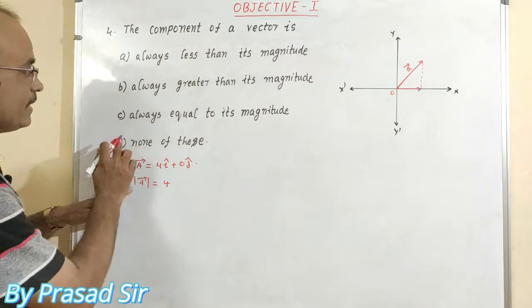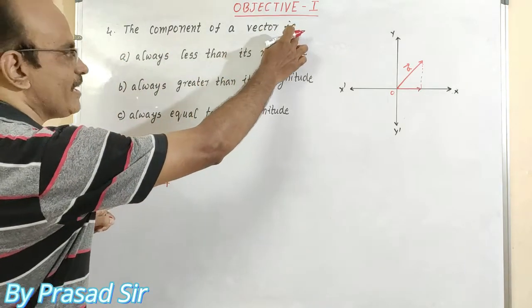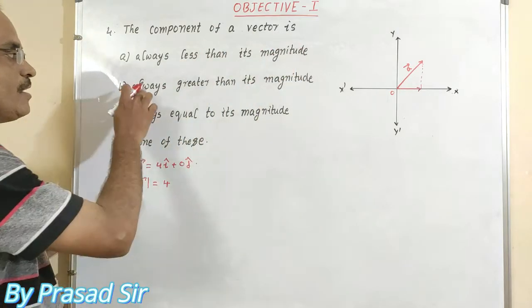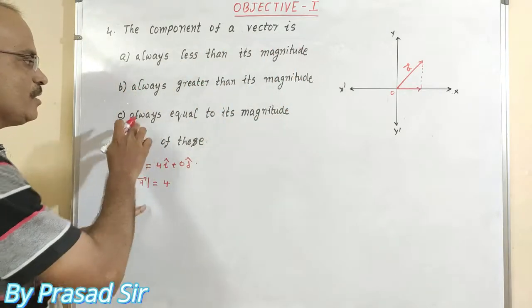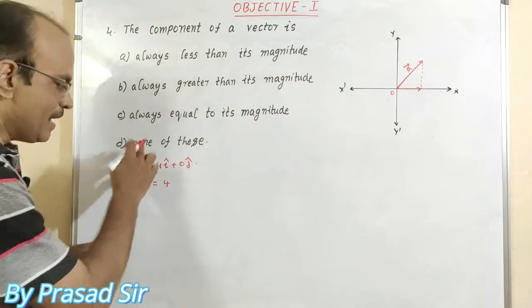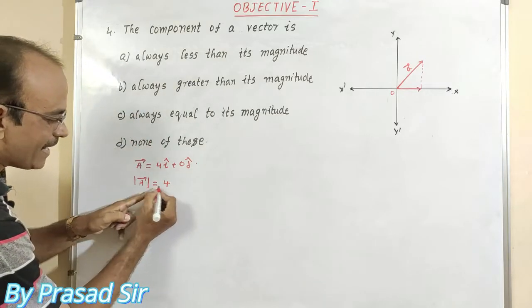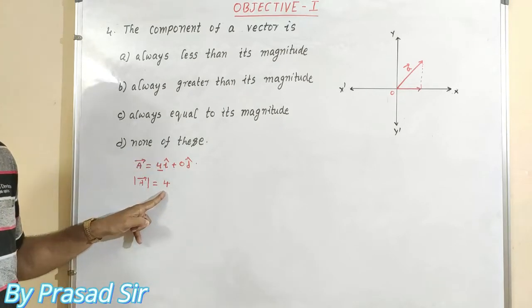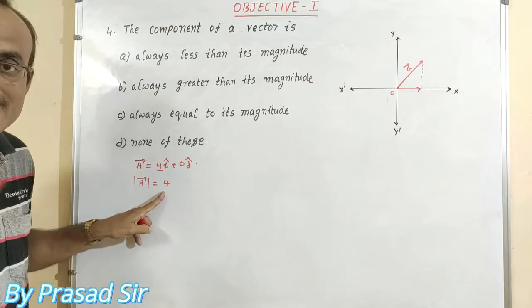That means the component of a vector is always less than its magnitude, always greater than its magnitude, always equal to its magnitude. But here, the magnitude of the vector and the component are both equal. So in this case we show that it is equal.